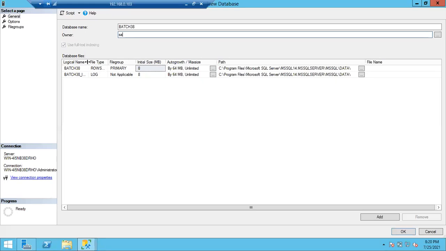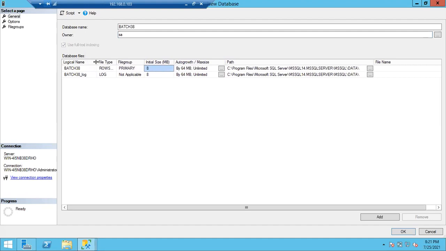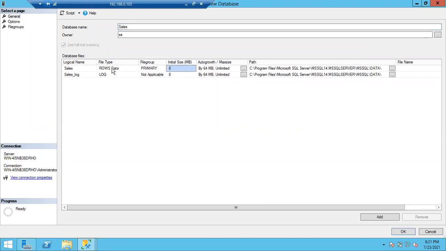I told you, a database is a collection of two files: a data file and a log file. Whatever name you give here, automatically the name will be changed here. If I type sales, you can see the change here. This is the sales database data file, and this is the sales log file. You can see every log file will have the extension underscore log. If you expand the file type, rows data means this is a data file, and this is a log file.